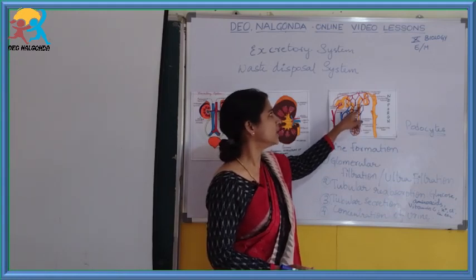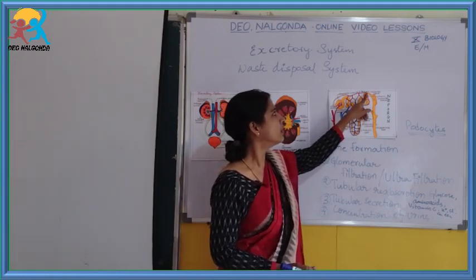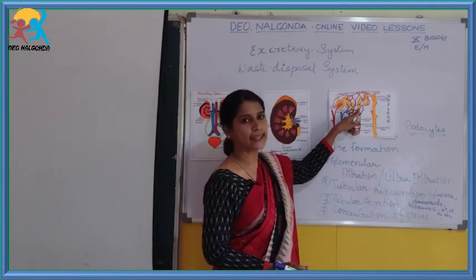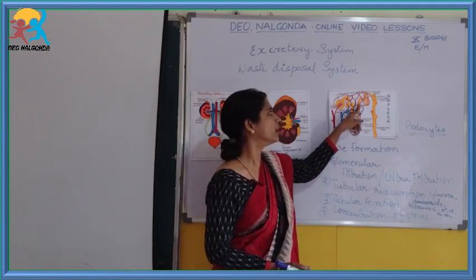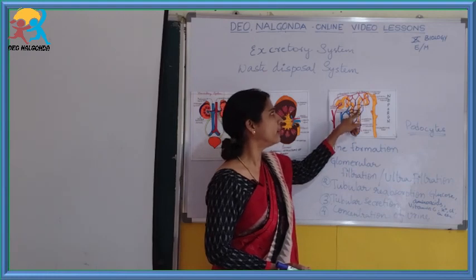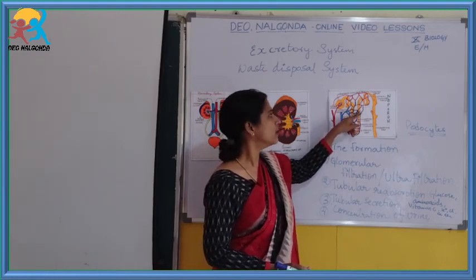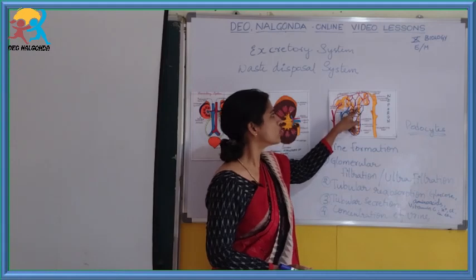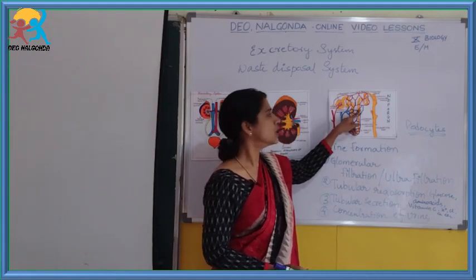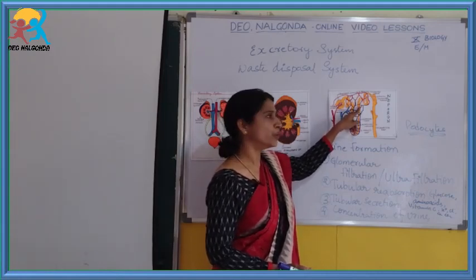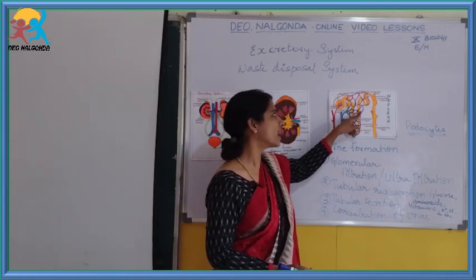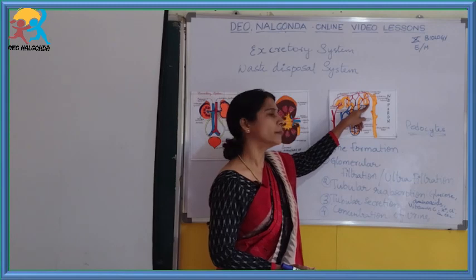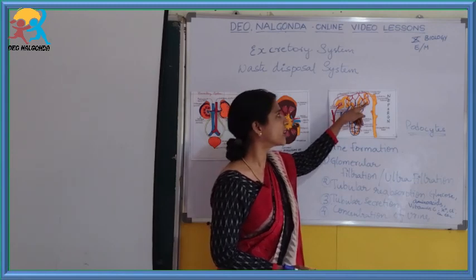Now the filtrate is reaching the DCT, the distal convoluted tubule, and here again you can see the peritubular network is associated, right? So the urine is concentrated, but still some of the waste is lying with the blood. So that should be secreted back.